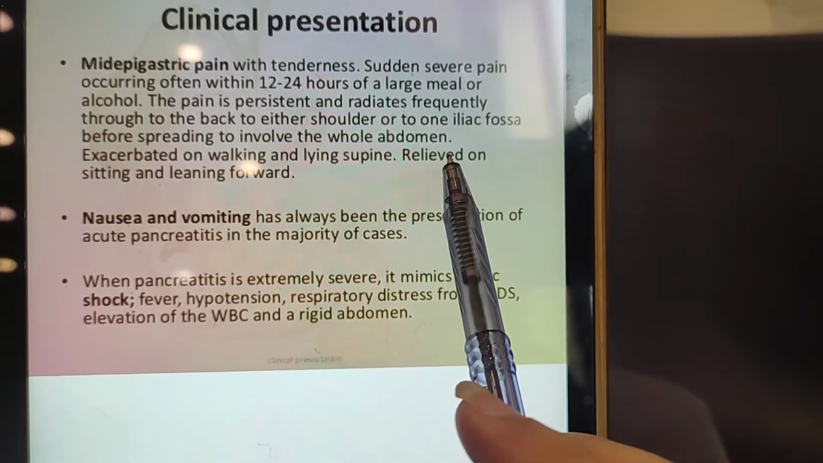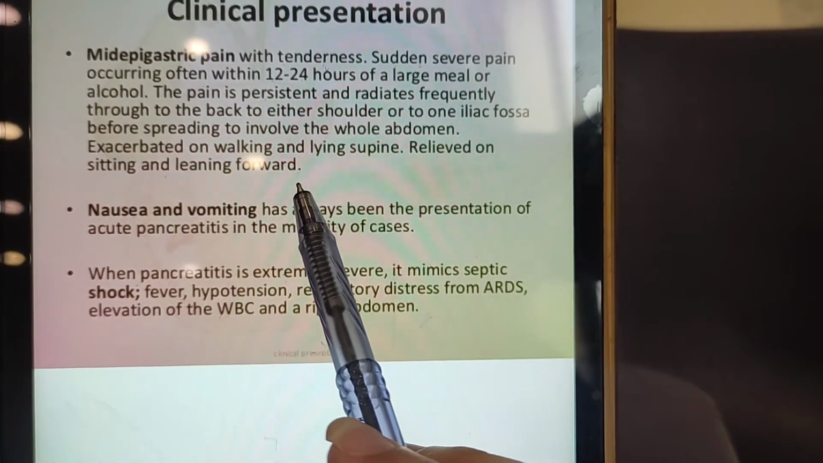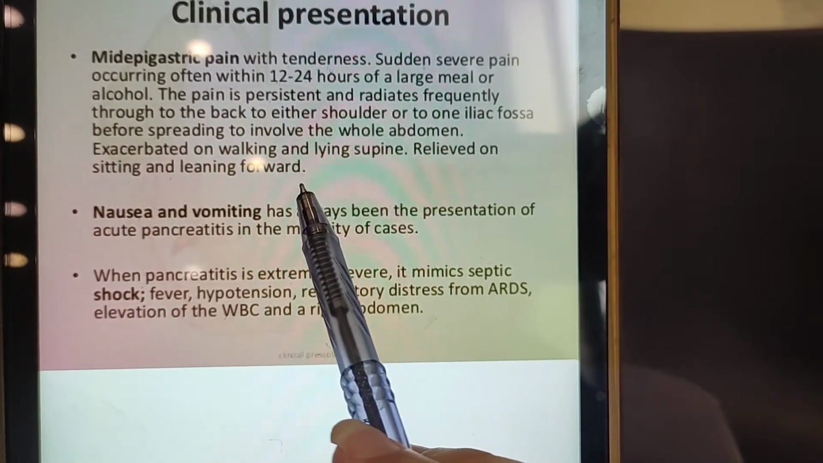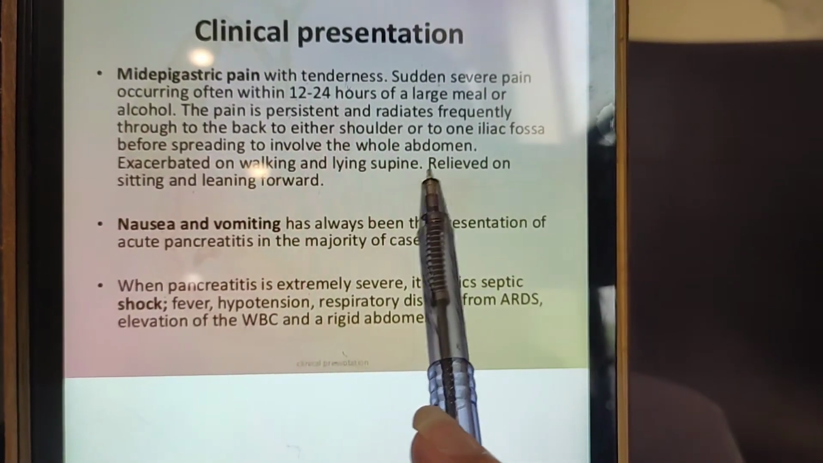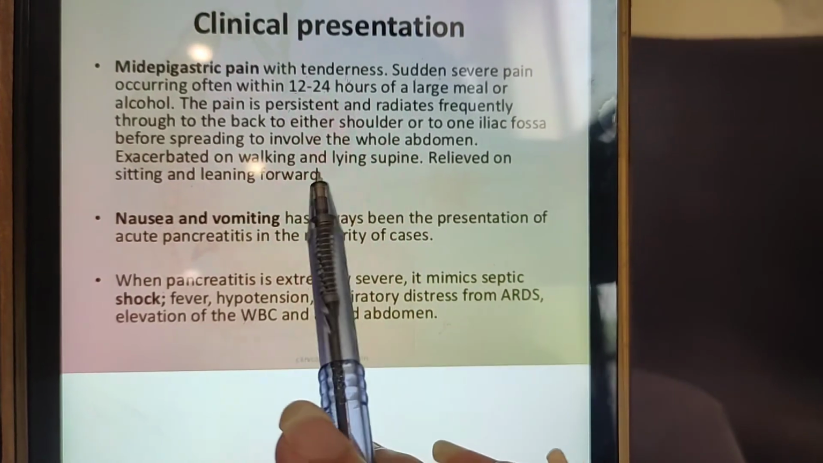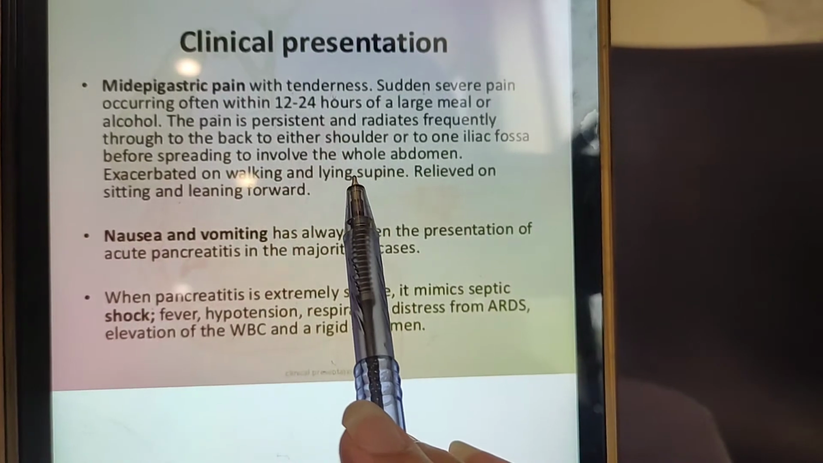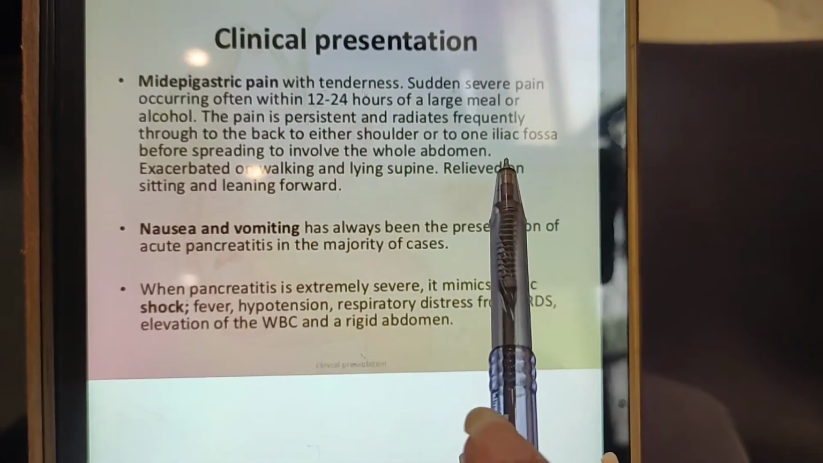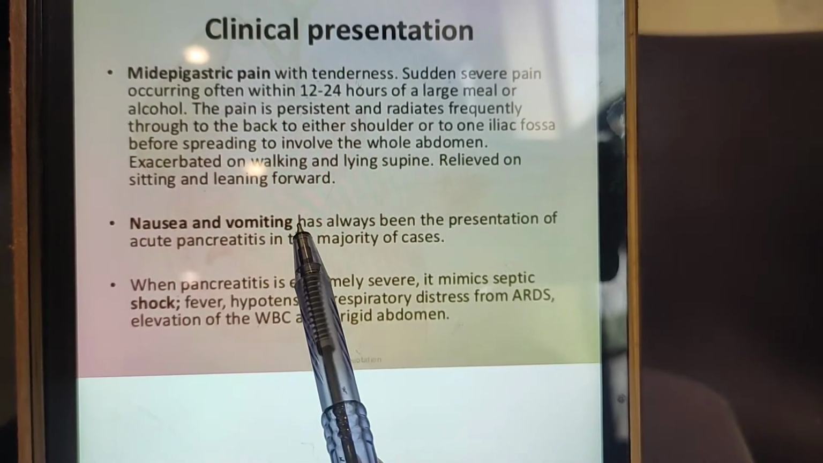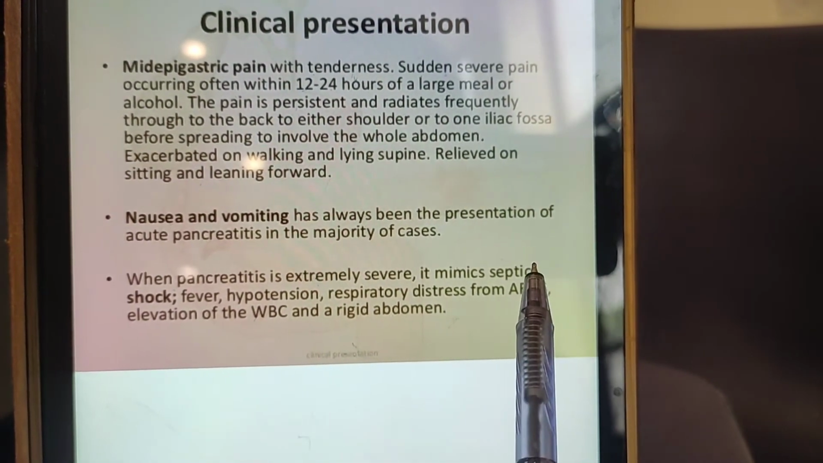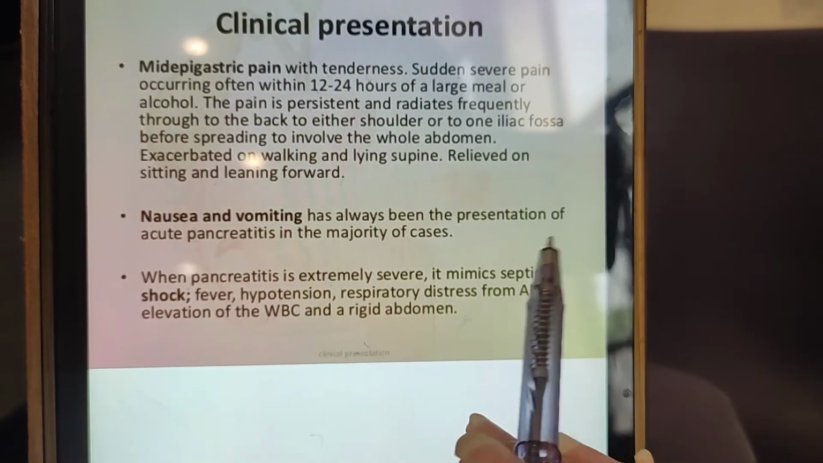If the patient says, yes doctor, my pain is relieved on sitting and leaning forward, if the patient bends forward in the flexed position, or if the patient is sitting, the pain will be relieved. And if the patient says, my pain worsens on walking and lying supine, that means the patient has confirmed acute pancreatitis, and we will send the labs immediately. Along with that, the patient will develop nausea and vomiting. Nausea and vomiting has always been the presentation of acute pancreatitis in the majority of cases.